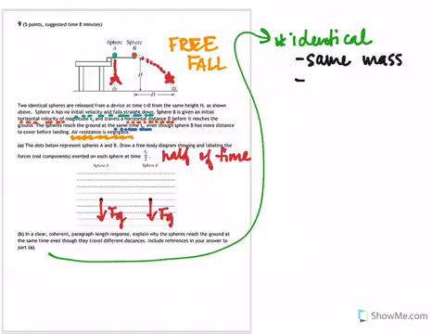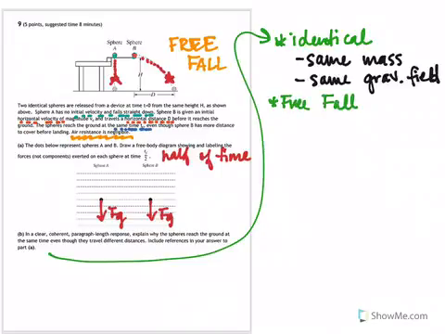You can reference, if you want to, what I said about that they're in the same gravitational field, which we haven't talked about what a field really is yet. We'll get there in a little while. I know I say that all the time and it drives you all crazy. Okay? You know that these are objects in free fall. So you can define what free fall means, which is objects under the sole influence of gravity.